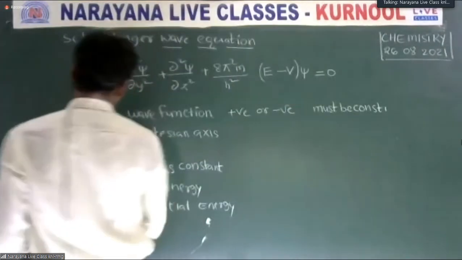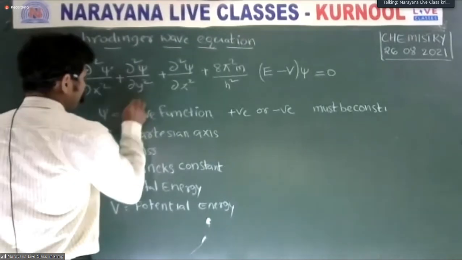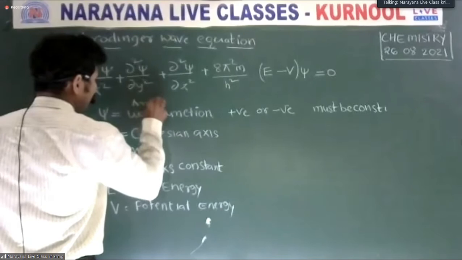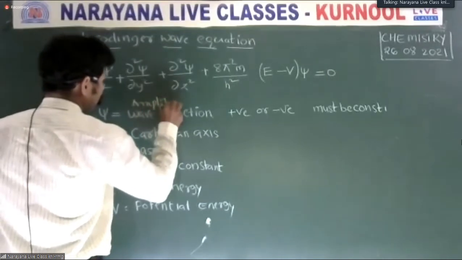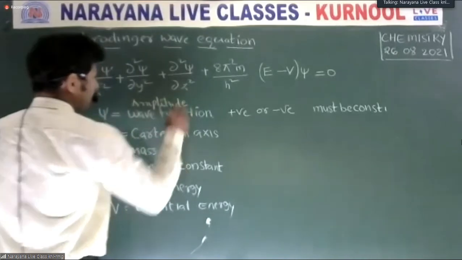What is psi? Psi is said to be the wave function or amplitude of the wave.